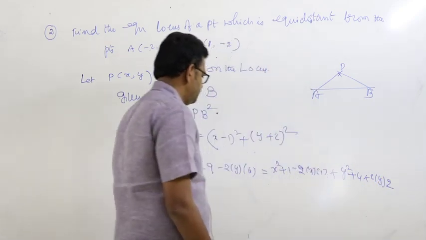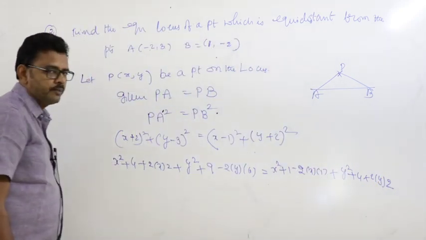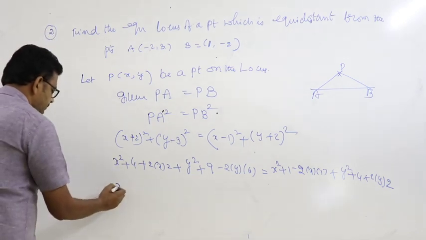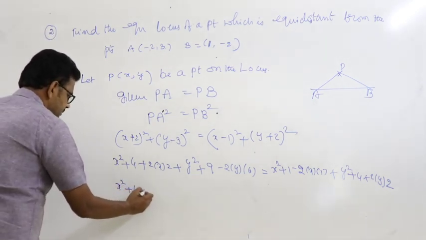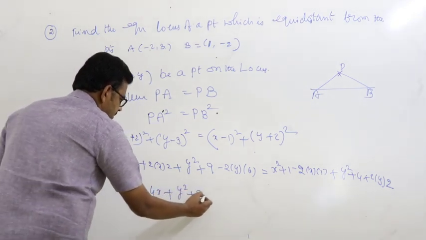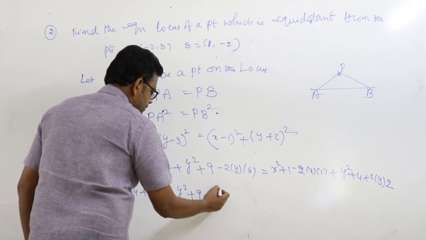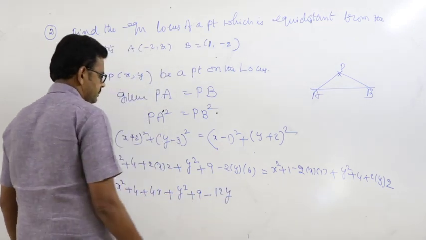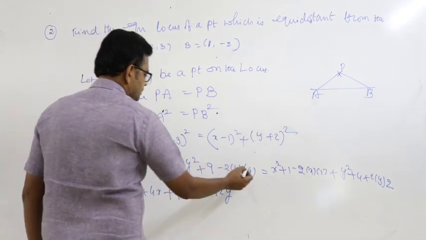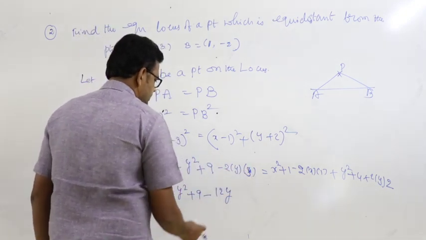A square plus b square plus 2ab, or a square plus b square minus 2ab. X square plus 4 plus 4x plus y square plus 9 minus 12y. Sorry, this is a 3 only, plus 6y.